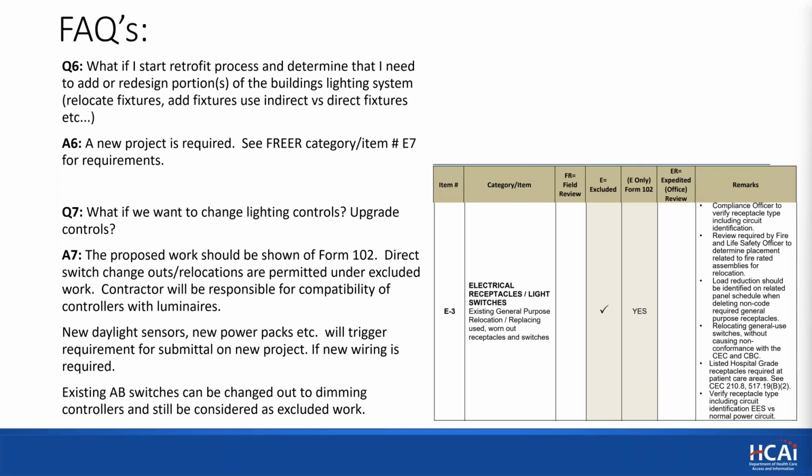Question number 6. What if I start the retrofit? This is okay. You submitted the 102. It's been agreed that it's excluded work, and you're in the building doing the work, and you determine, oh, I need to do redesign in this area for whatever reason. Maybe the ceiling needs to come down because you're finding out it's inadequate.